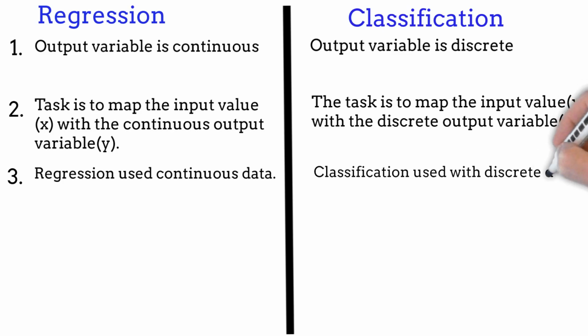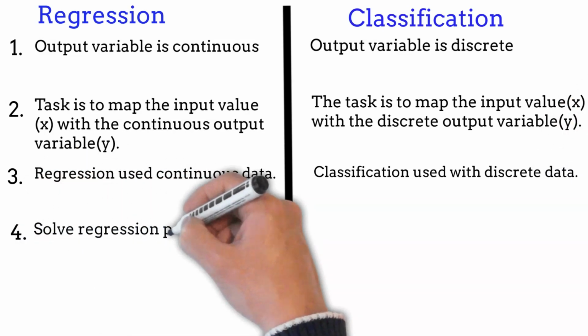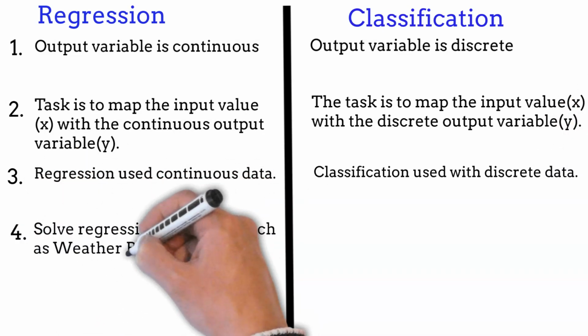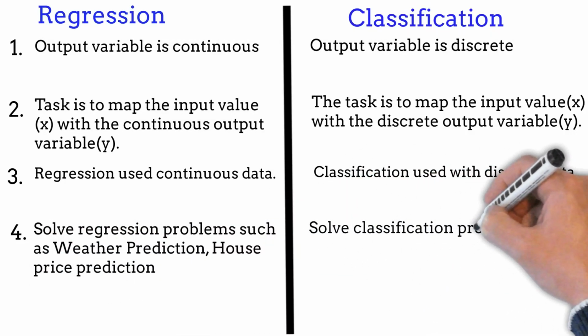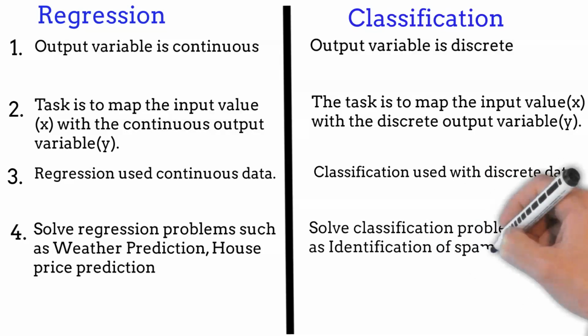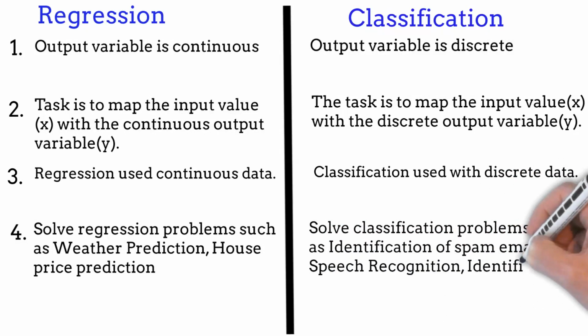Regression algorithms are useful for addressing problems related to weather forecasting and house prices, while classification algorithms are more appropriate for handling problems related to speech recognition, spam email identification, and cancer cell identification.